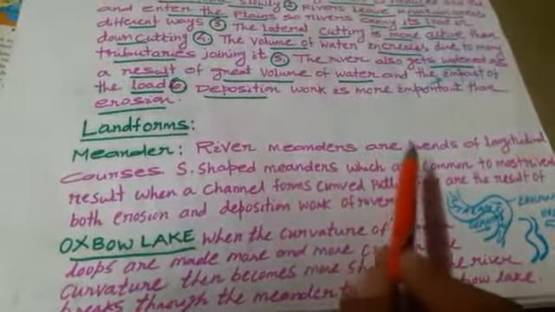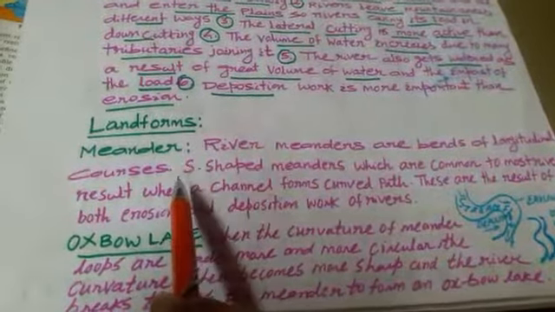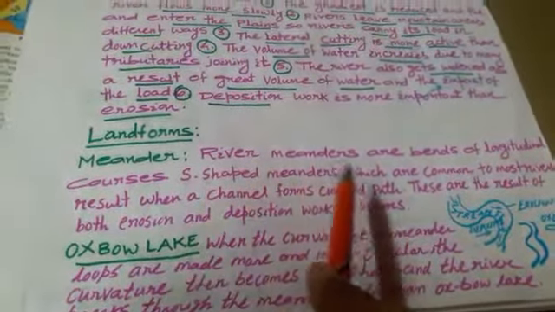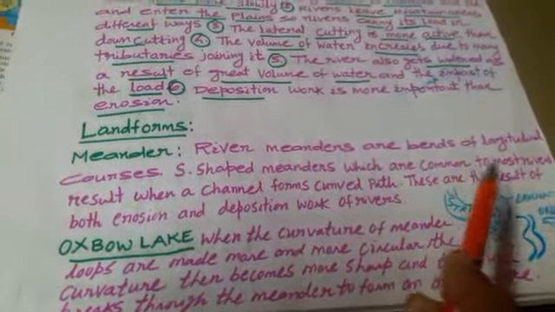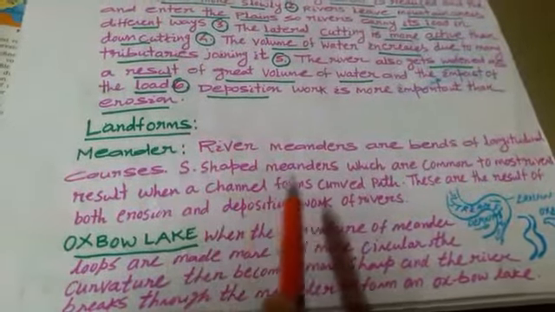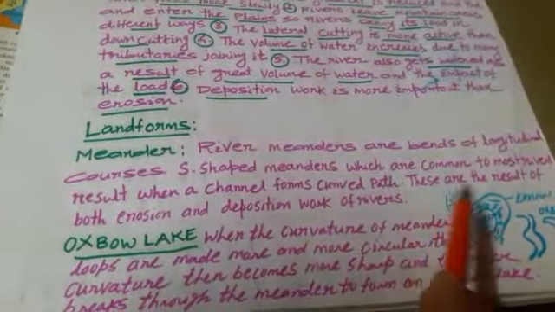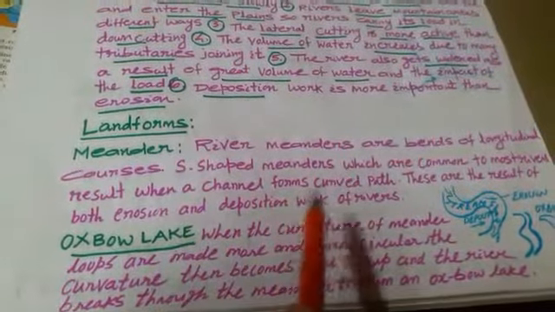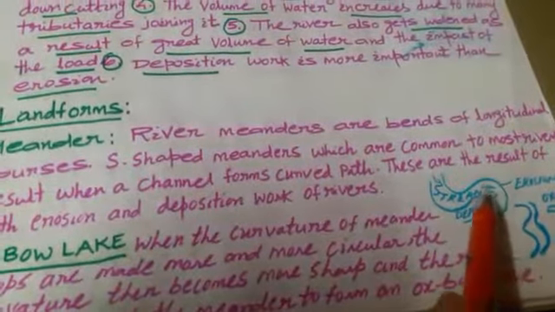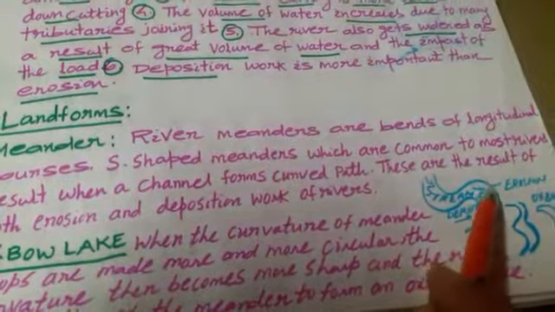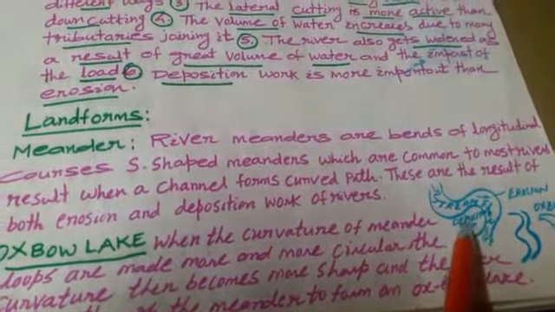River meanders are bends of longitudinal courses. S-shaped meanders, which are common to most rivers, result when a channel forms a curved path. These are the result of both erosion and deposition work of the river. Which side faces the erosion? It causes erosion on this portion and deposition on this side.